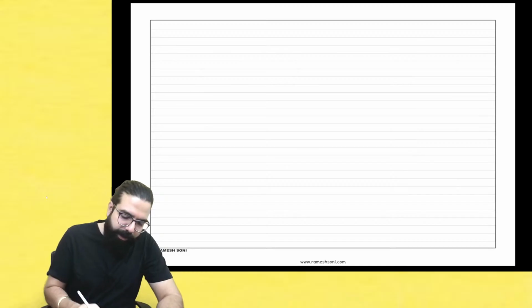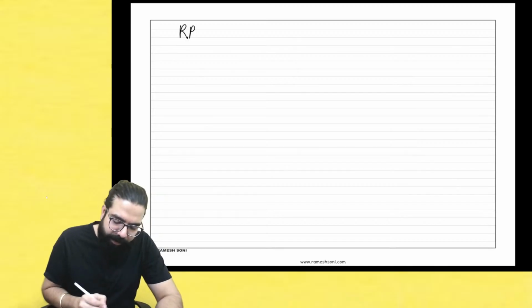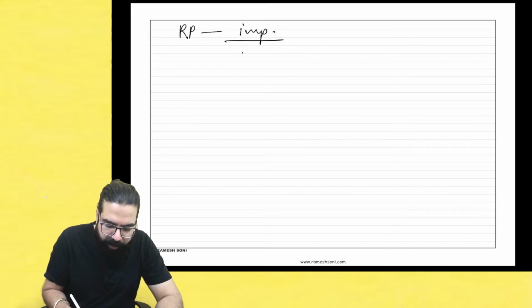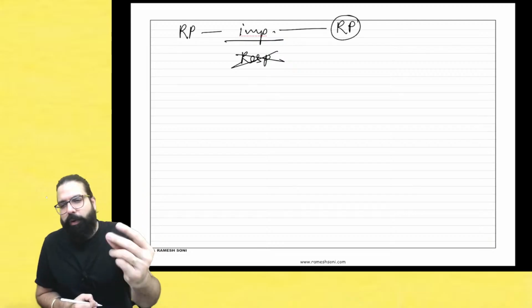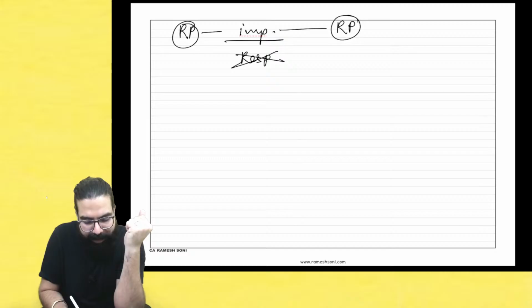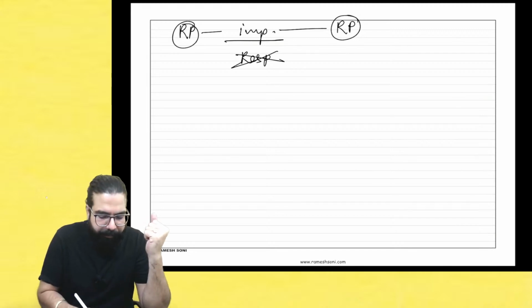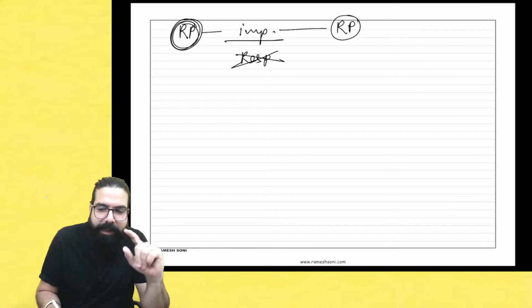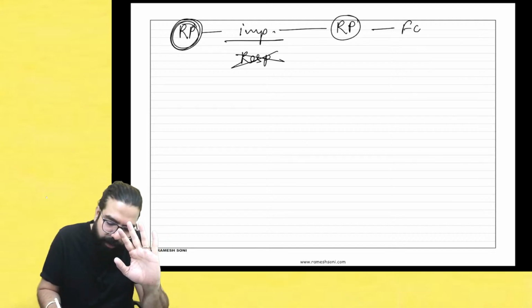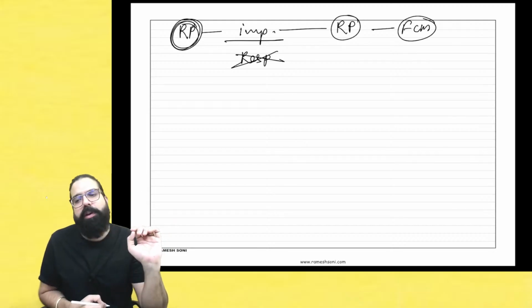Okay? So sir, tell me one thing. If a registered person is renting immovable property which is not residential property, we are not talking about residential property now, and he is renting to a registered person, my question to all of you: will RCM come or FCM? Can students quickly comment and tell me RCM or FCM? Remember, if the supplier is a registered person, in that scenario RCM is not there. In that scenario, forward charge mechanism applies, the registered person will charge.